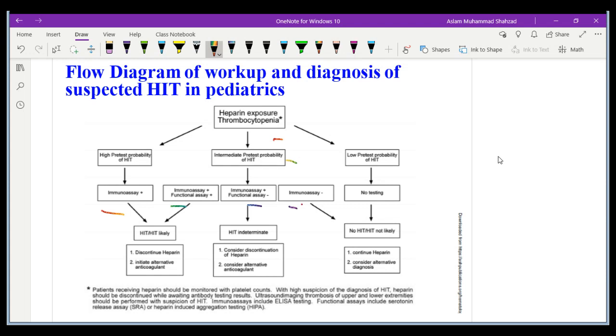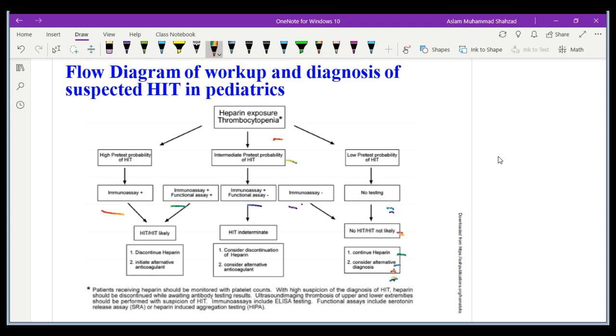If the patient is low probability, then we don't need to test, and usually the patient doesn't have thrombocytopenia. Why? Because obviously the patient has no surgeries, no kidney problem and was healthy before, and that's why we continue the therapy. But we need to see the alternative if, for example, sudden bleeding occurs or there is unknown etiology or idiopathic reasons.